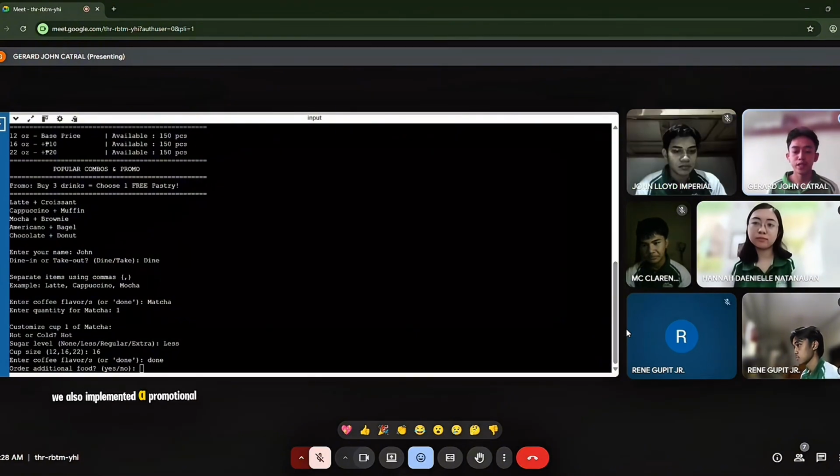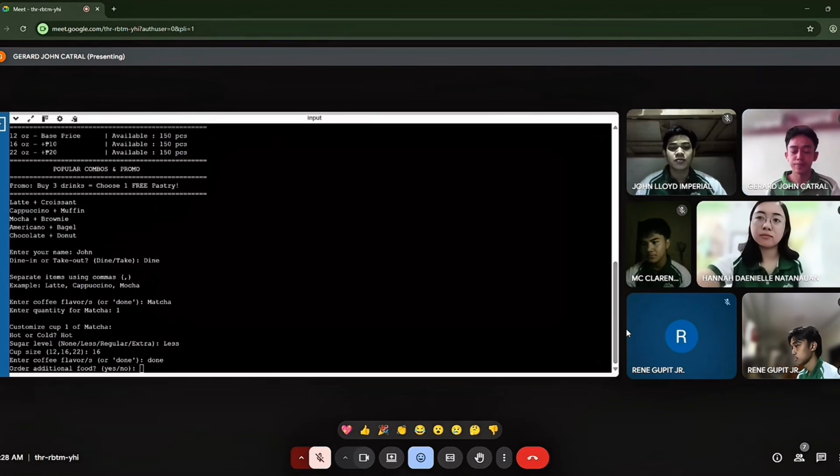We also implemented a promotional feature in the apply promotions function. If the user buys 3 or more drinks, they unlock a free pastry. The program displays all available pastries and the user gets to choose one. This gives the program a more interactive and realistic feel.